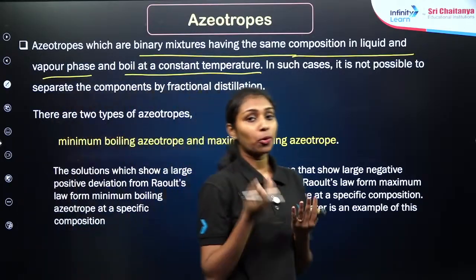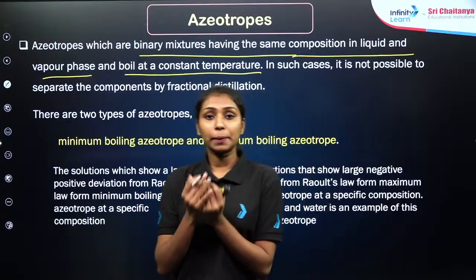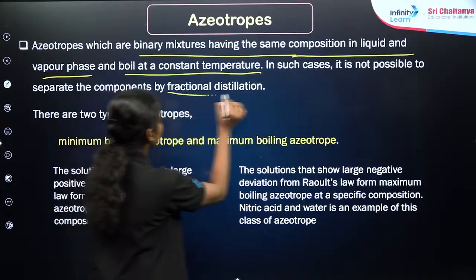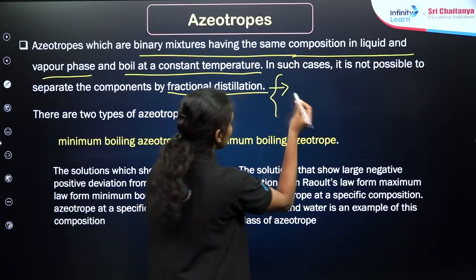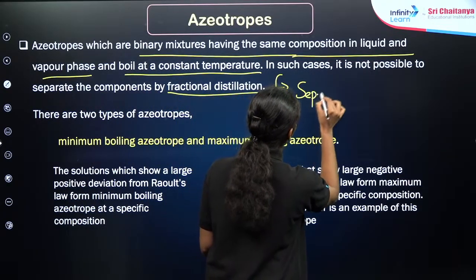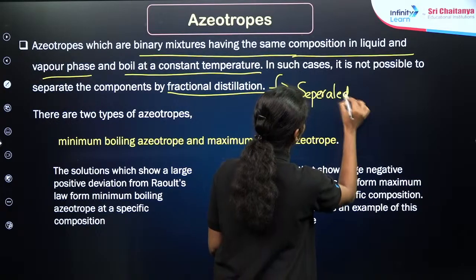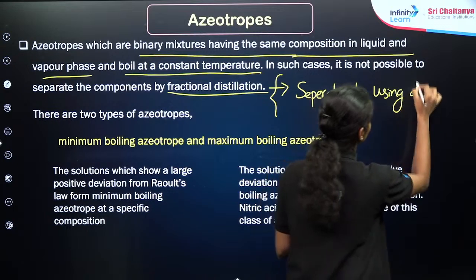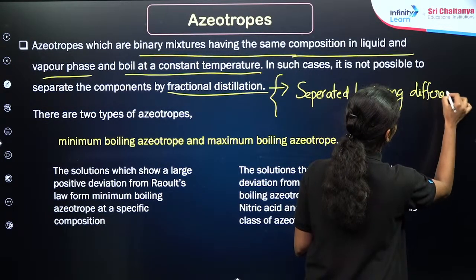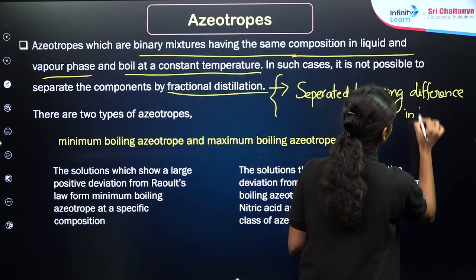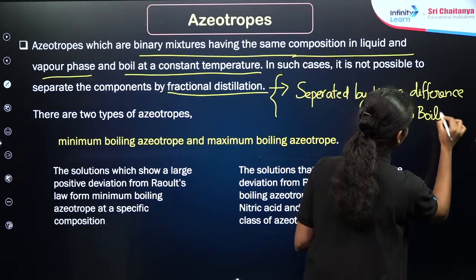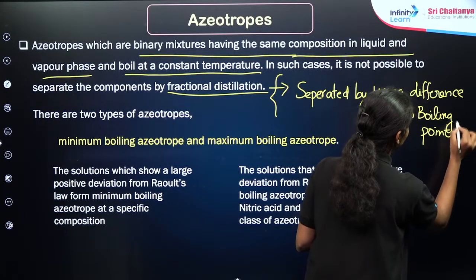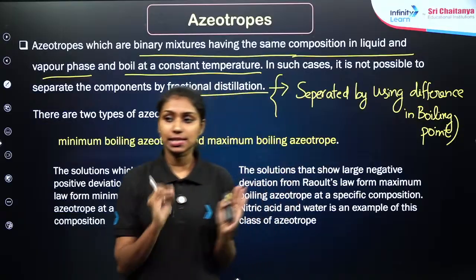So, both the solutions are boiled at the same temperature. We cannot easily separate these solutions by using fractional distillation, right? I hope you must have an idea about the process of distillation, right? Here, the components of the solution are separated by using the difference in the boiling point, right? So in the case of azeotropic mixtures, all the components have the same boiling point. So we cannot easily separate these azeotropic mixtures by using the fractional distillation method. Clear?